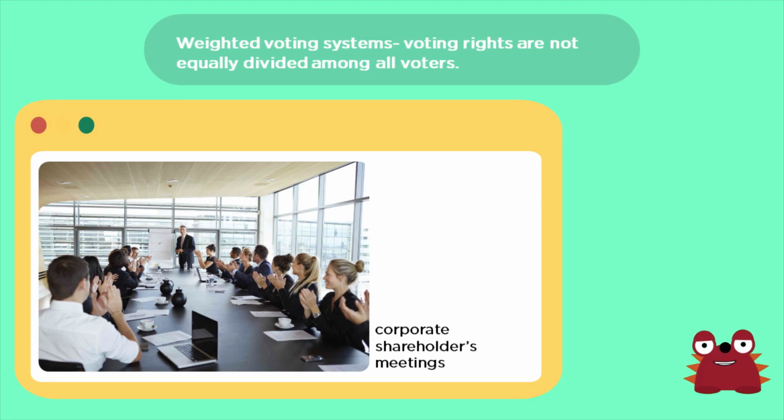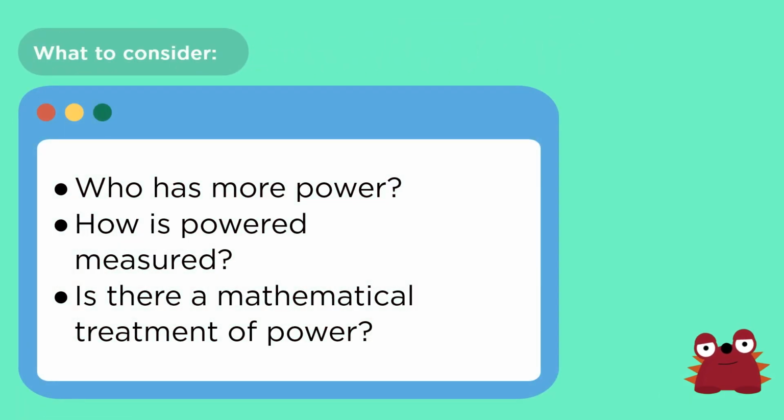An example of this is the corporate shareholders meeting, wherein yung power is determined rather by the amount or value of his or her share sa isang corporate. So basically, when we say weighted voting system, all we need to do is to consider who has more power, how is power measured, and if there is a mathematical treatment of power.